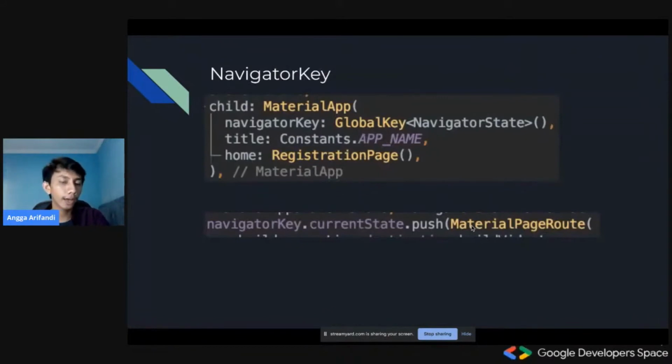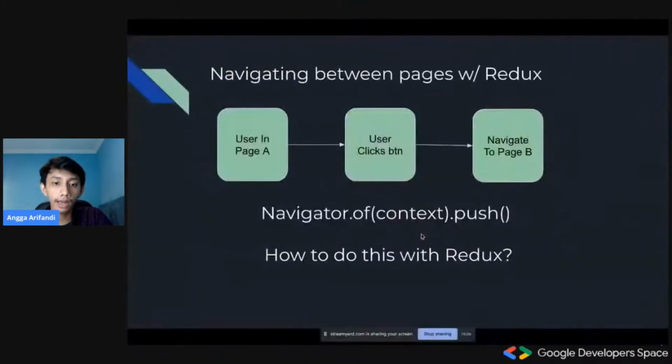Okay, luckily we have something in Flutter called a navigator key. So basically, it's a global key on a navigator state. So we could create a global key and then have a reference to it, and then we could just call navigator key dot current state dot push something. So this is the exact same equivalent as navigator dot of context dot push. This is basically the same thing.